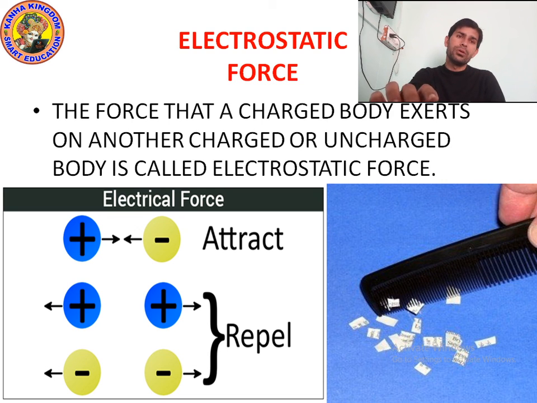So it depends on the north pole and south pole. Like poles do not attract, and unlike poles always attract, meaning opposite poles always attract. And what is gravitational force? Gravitational force is a force that attracts all objects or masses to each other. I hope you understood. And what is electrostatic force? The force that a charged body exerts on another charged or uncharged body is called electrostatic force.